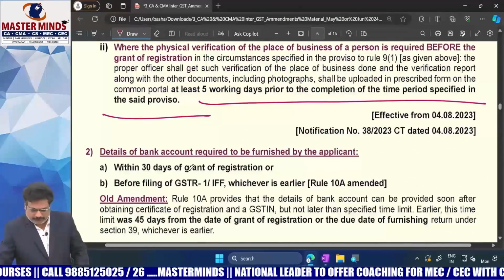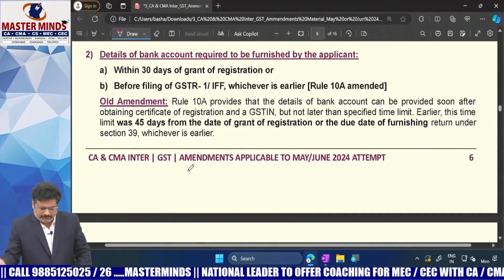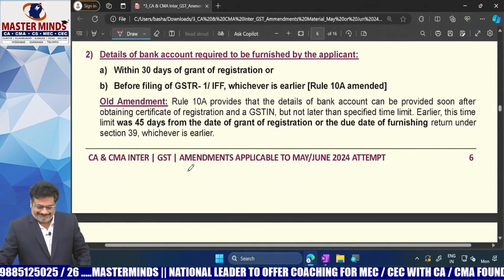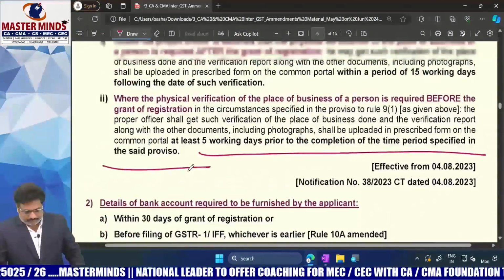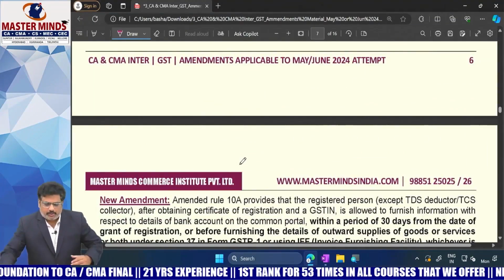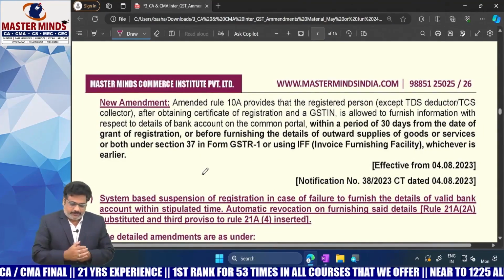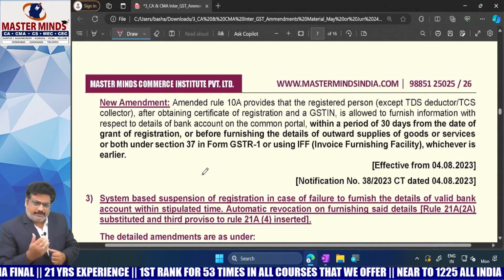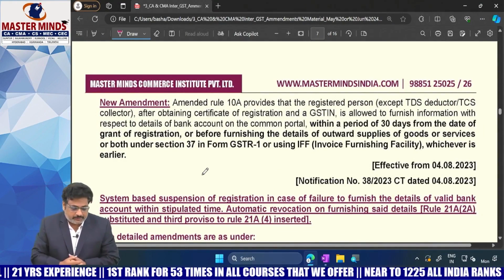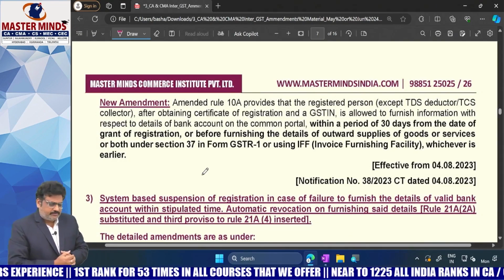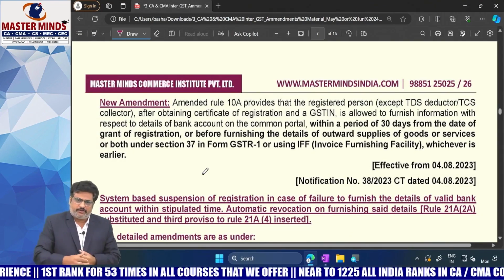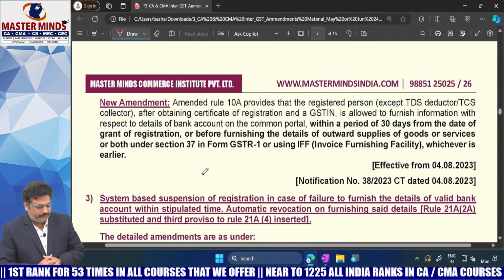And next one is here with respect to bank account, ma. So with respect to rule 10A, what is the previous point, ma, with respect to rule 10A? What does this deal with? Submission of bank details. What is the time limit for the submission of bank details previously?